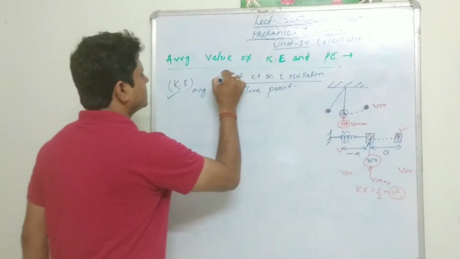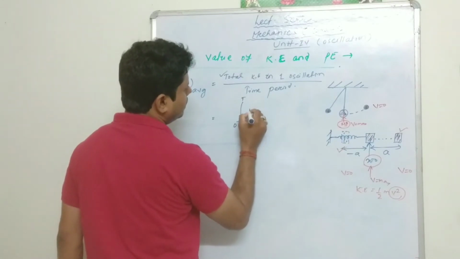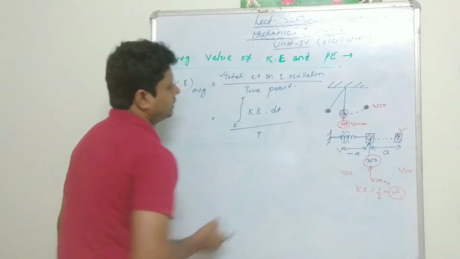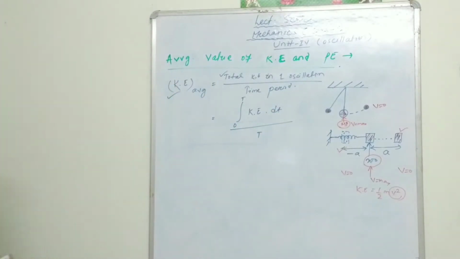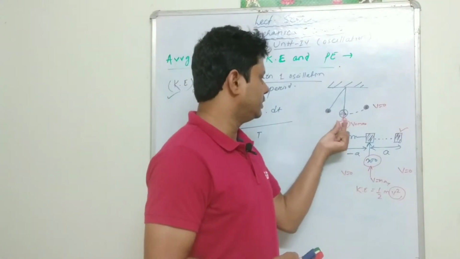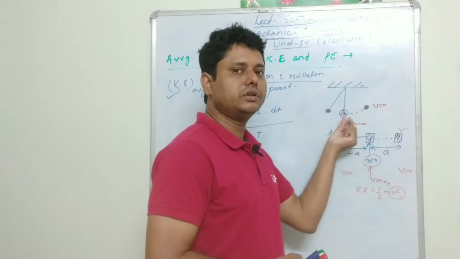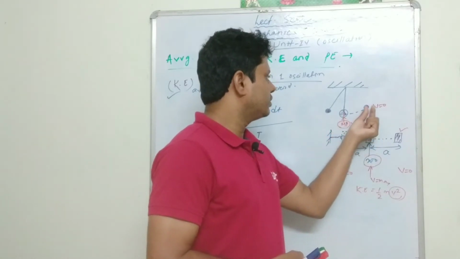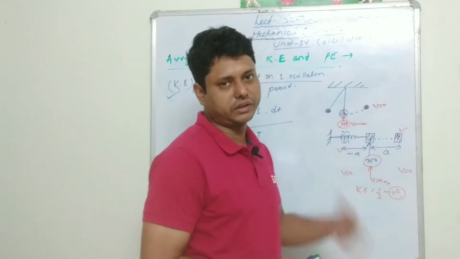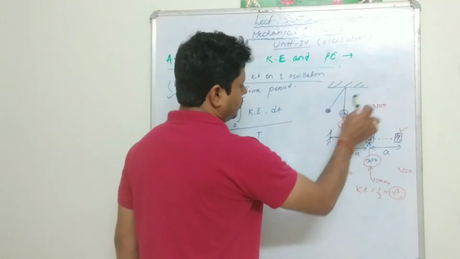This can be written in this format: integral from 0 to T of kinetic energy into dt, whole divided by T. With increase of time the velocity varies, so the kinetic energy also varies continuously.